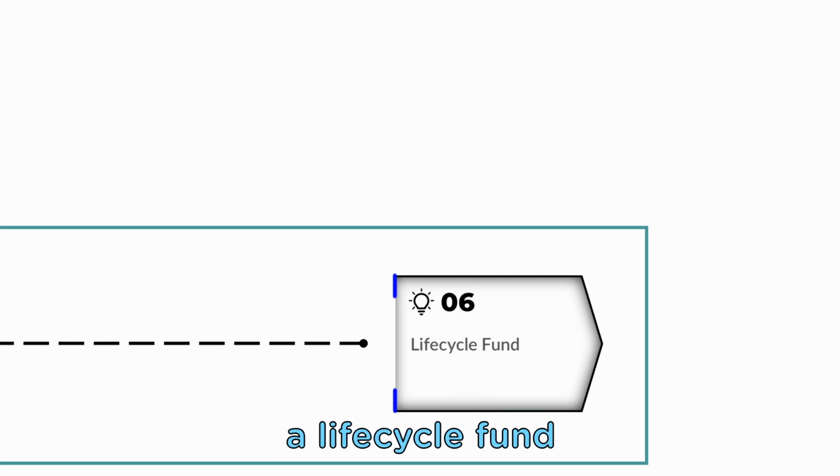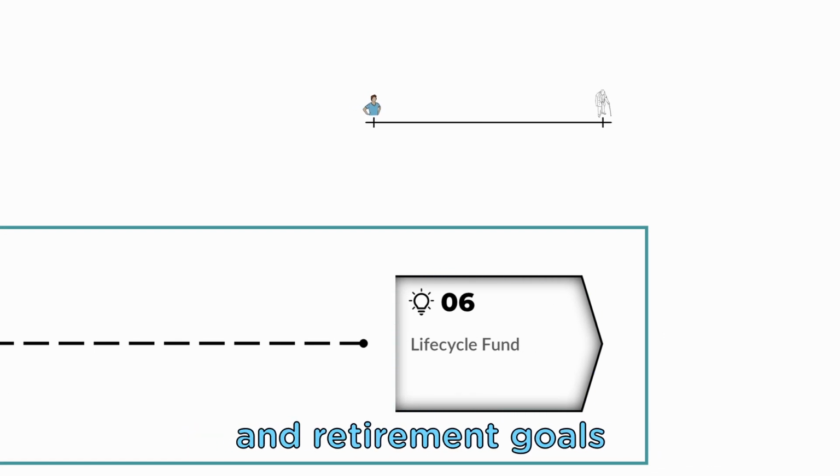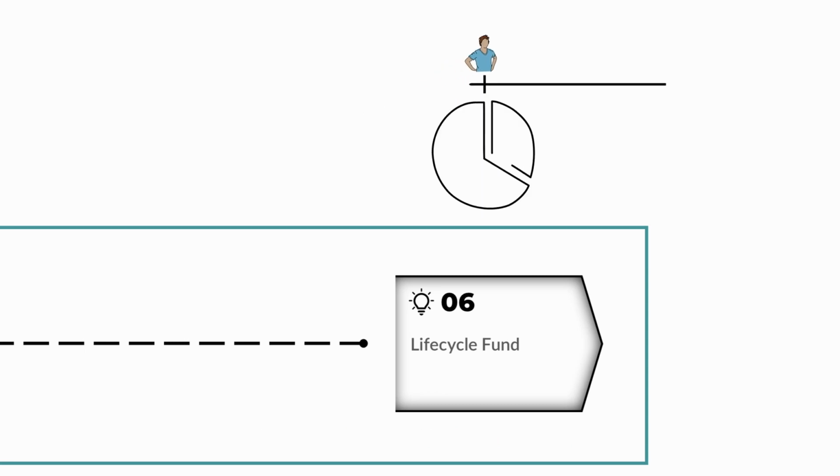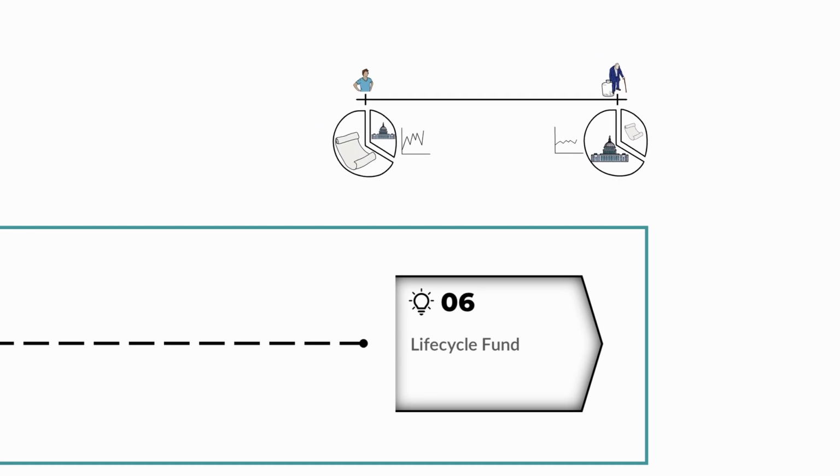A life cycle fund adjusts its asset allocation over time to match your age and retirement goals. When you're younger and time is on your side, these funds tend to invest more aggressively and are therefore riskier, but have the potential for higher returns. Over time, the allocation shifts to a lower risk portfolio with fewer stocks and more bonds to protect your money for retirement. They can be a convenient hands-off approach to investing.